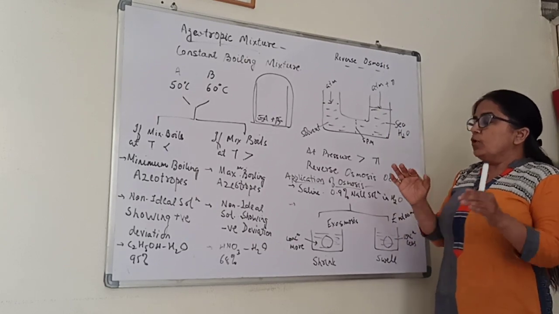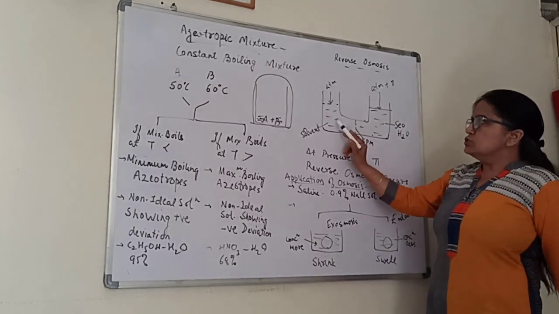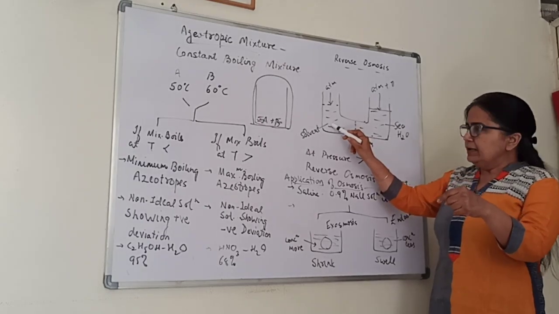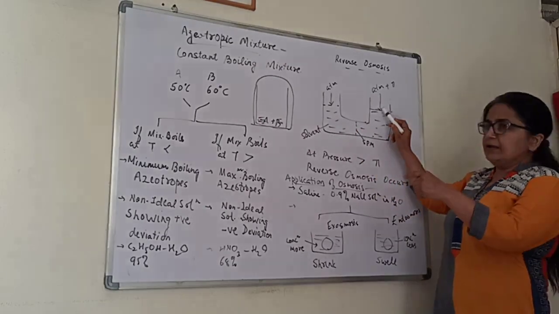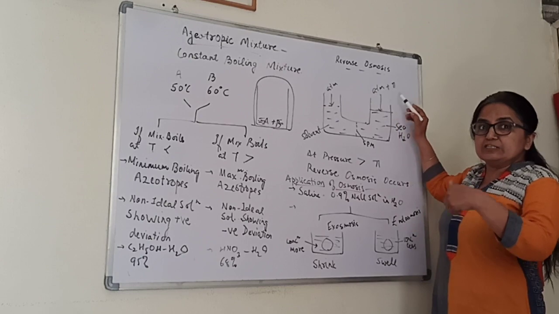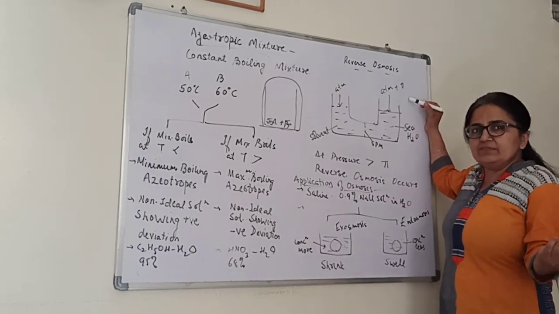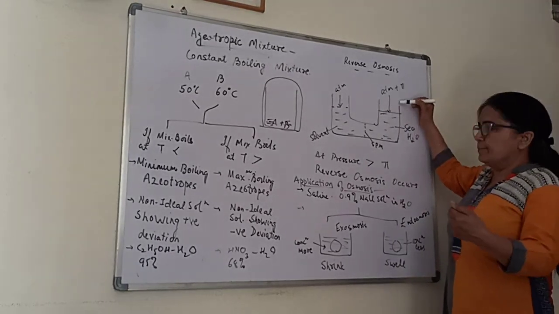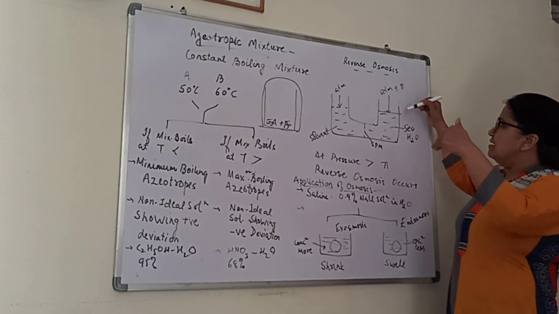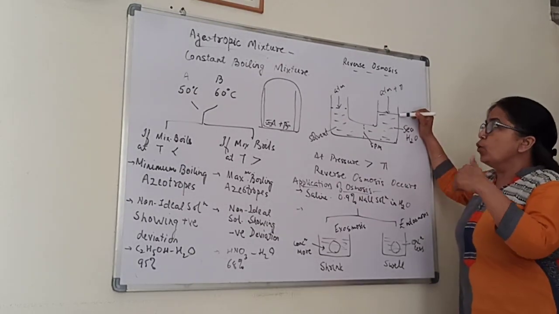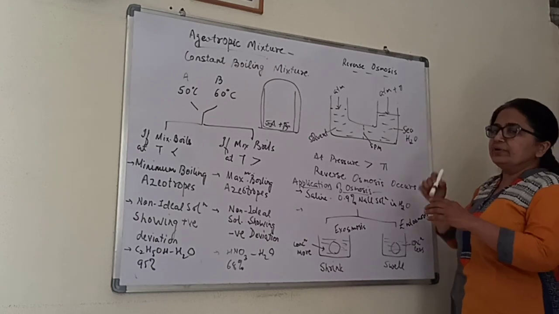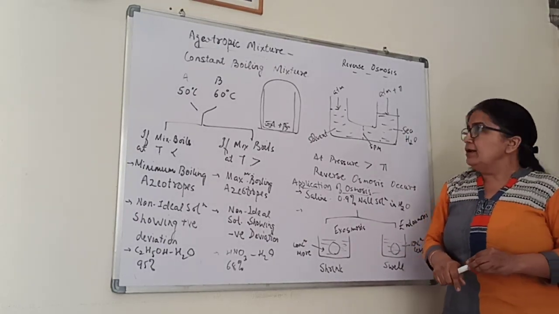If you remember what was happening in osmosis, solvent is more on this side, so it passes to the other side. That means the level will rise here as per osmosis, as we discussed in the previous class. To keep the level from rising, we have to apply some pressure, the osmotic pressure, pi.